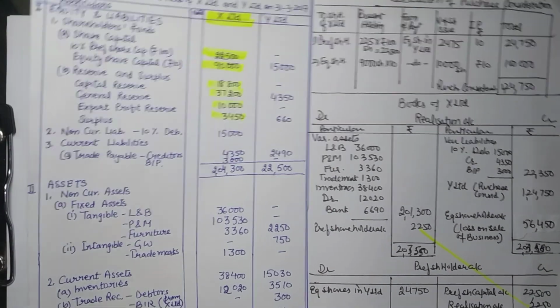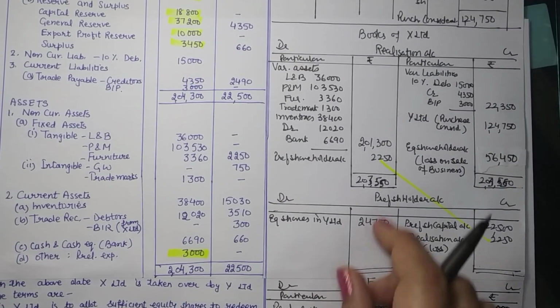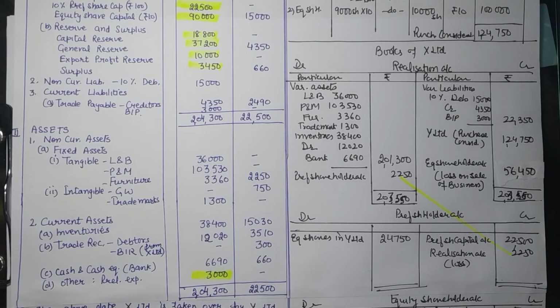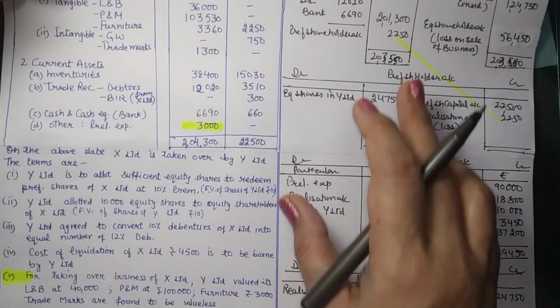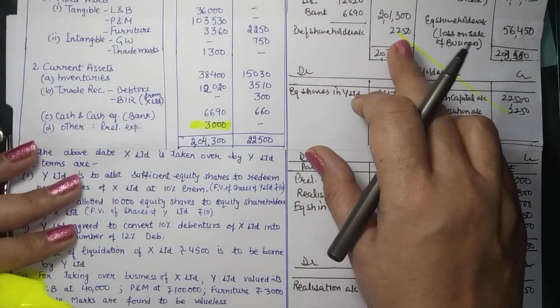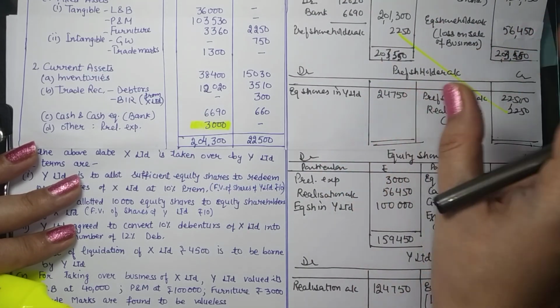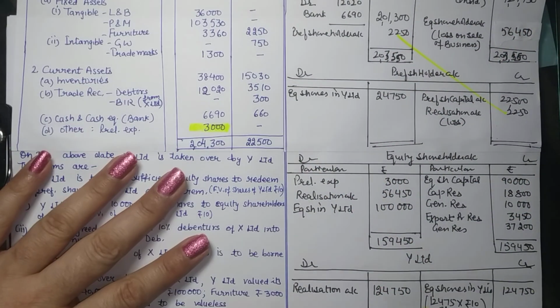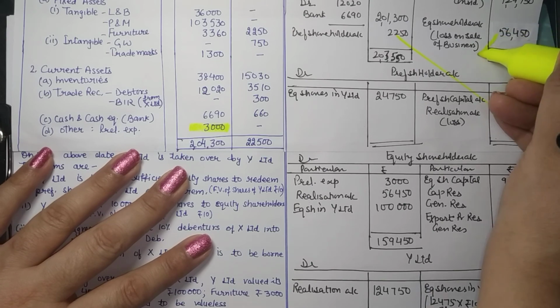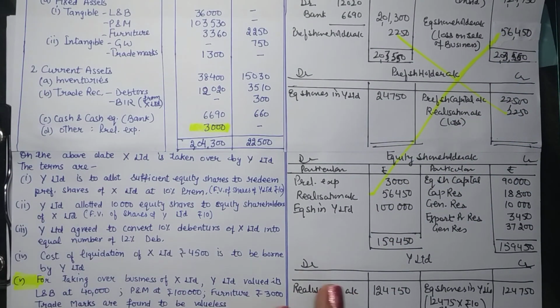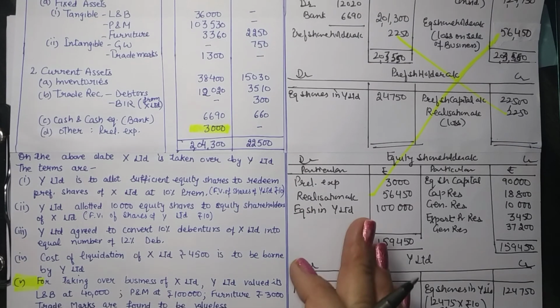Now while closing the accounts, just remember that in the realization all profits and losses go, and in the realization, after recording profit or loss on preference shareholders payment, then it is closed and the total loss is given to equity shareholders. So this loss belongs to equity shareholders. This is the cross posting, and the final payment is made, and we can very well check that the payment is similar to what we got.